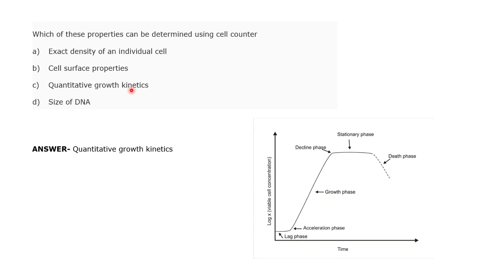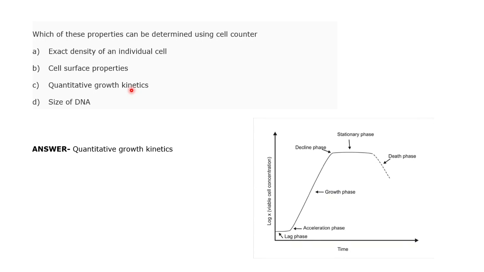You put some amount of cell suspension into that, and you put a slide which consists of a grid line like that. In each square you count the number of cells, and from the average number you can determine how many cells are there. So it's also a kind of cell counter where you have to count manually.